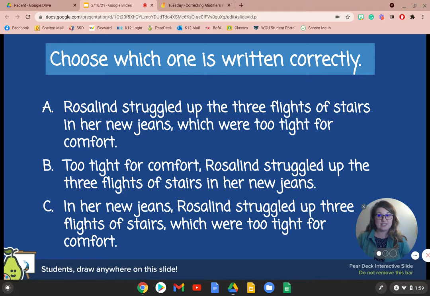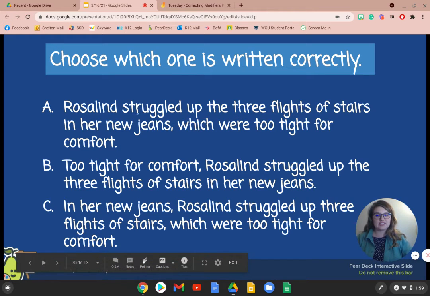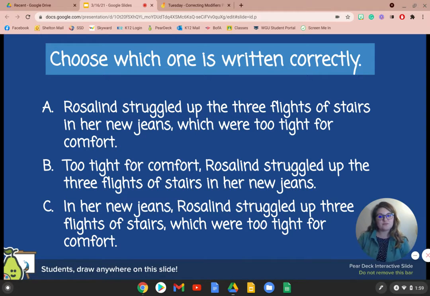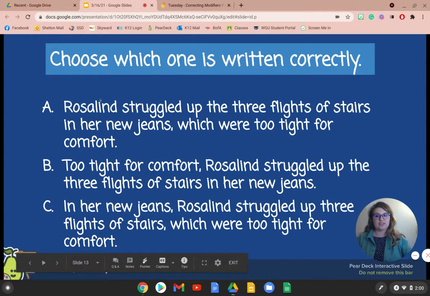for comfort? Is it the jeans, like the first sentence is describing? Is it Rosalind in the second sentence? Or is it the stairs in this third sentence? Which one is too tight for comfort? Well, it would make most sense that the jeans were too tight for comfort, which means A is the correct answer.